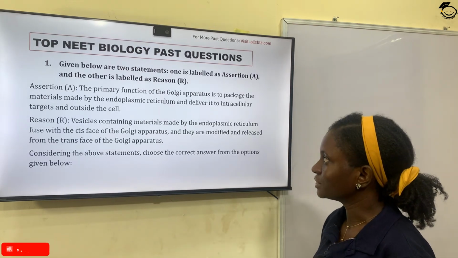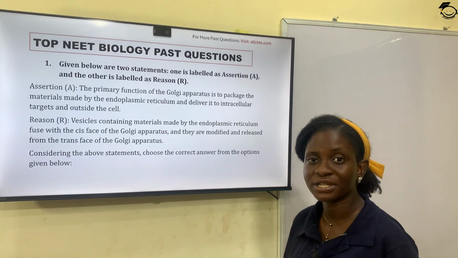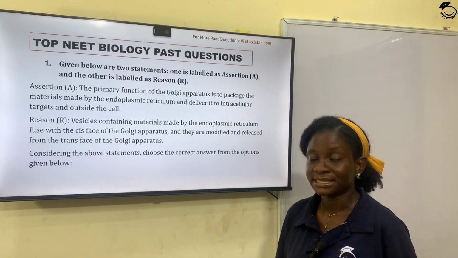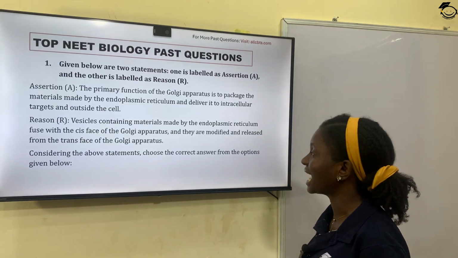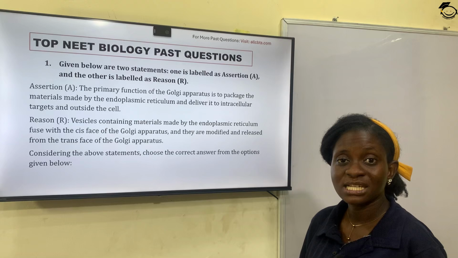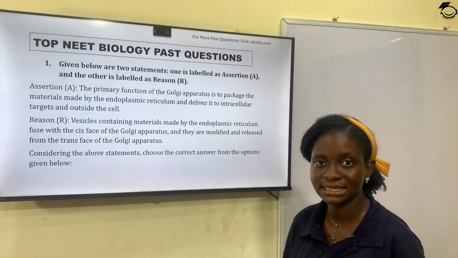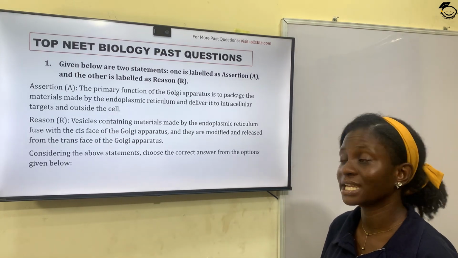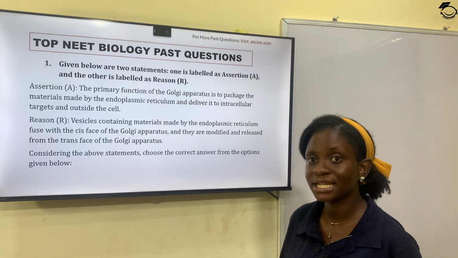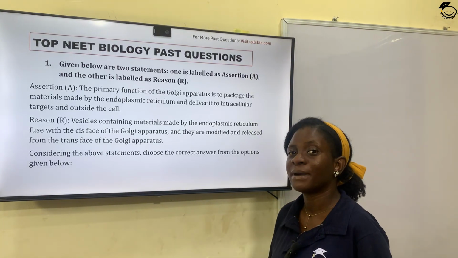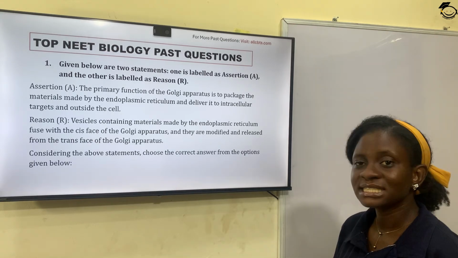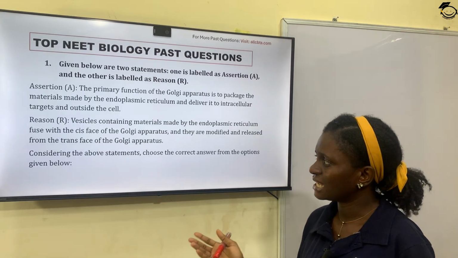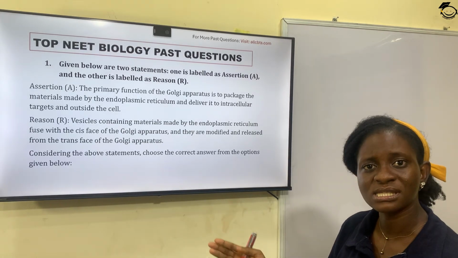So assertion: the primary function of Golgi apparatus is to package the materials made by the endoplasmic reticulum and deliver it to intracellular targets and outside the cell. The assertion is talking about the function of Golgi apparatus, which is to package the materials that are produced by the endoplasmic reticulum and deliver it to intracellular targets and outside the cell. So let's take a look at the reason. Does it support the fact?